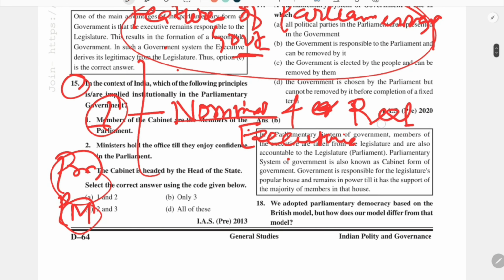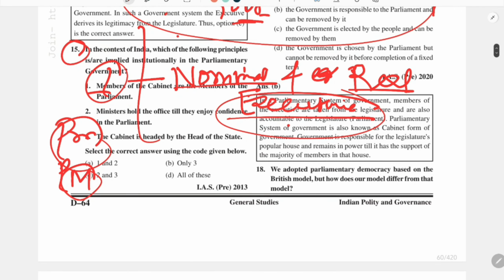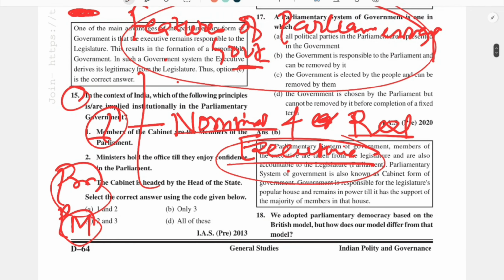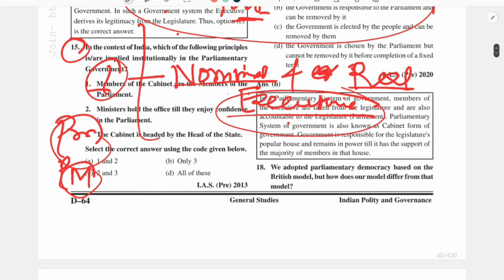So there are two types of executive in India. The executive is the person who implements the policies, decisions or laws made by the legislature.